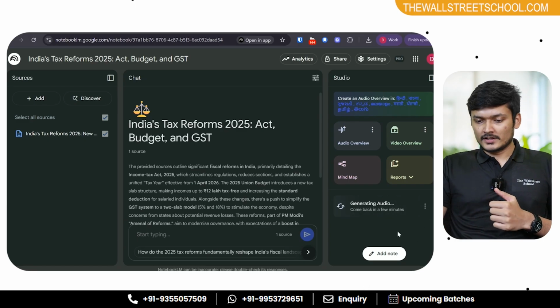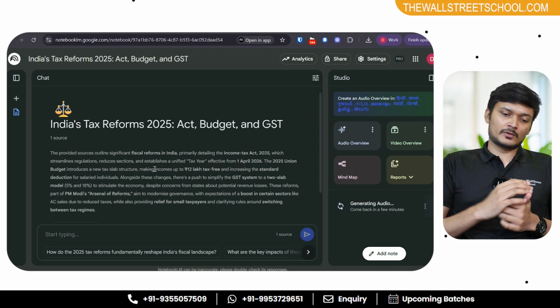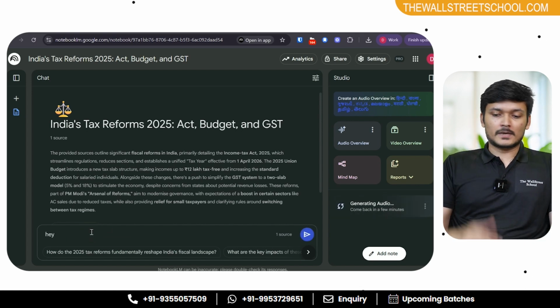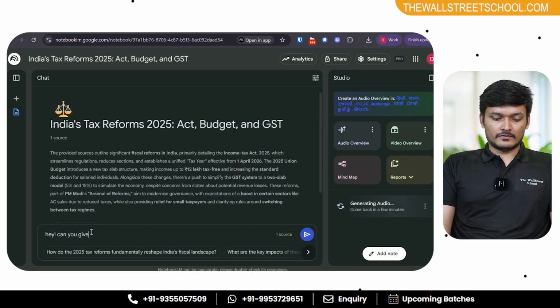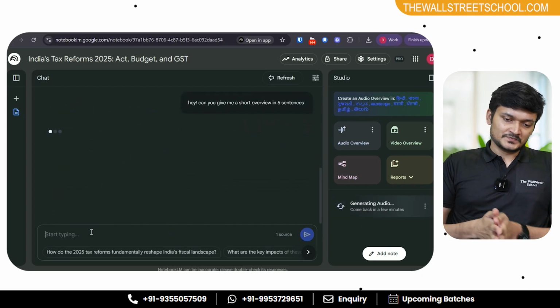You can see over here the audio is being generated. And as we know, Notebook LM takes in the information and generates audio out of it. You can also ask the chat, hey, by the time the audio podcast is ready, can you give me a short overview in 3 sentences? Let's see what happens. Oh, let's try with 5 sentences.